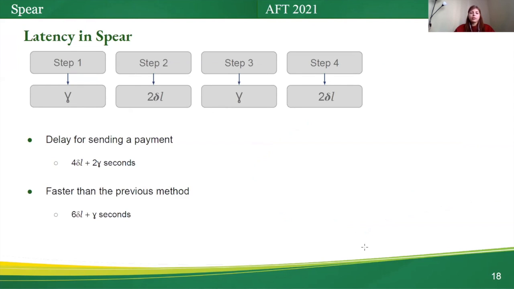Sphere is faster than the previous method. The previous method is called Boomerang. Boomerang needs 6 delta L plus gamma seconds for making a payment.